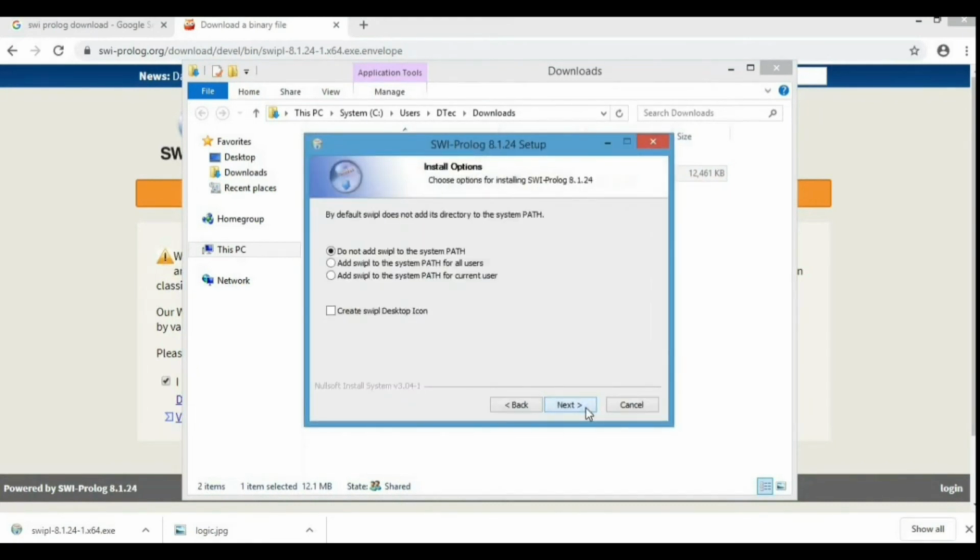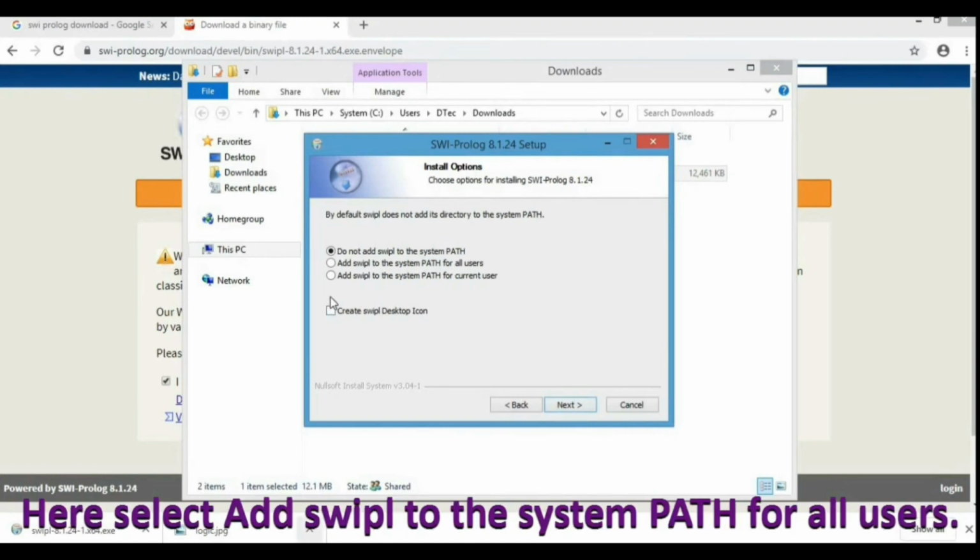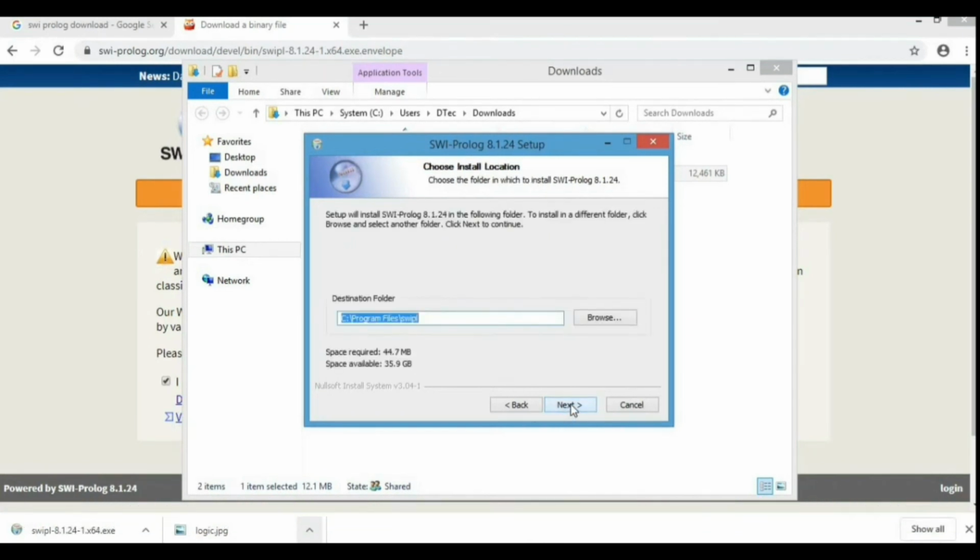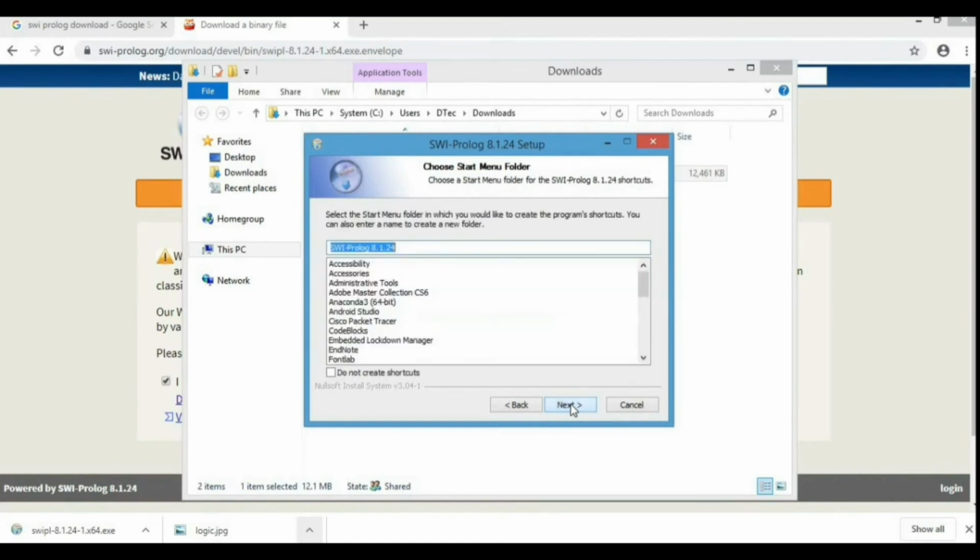Just give next. I agree. Next. And here we are going to add a shortcut to our system. Next.